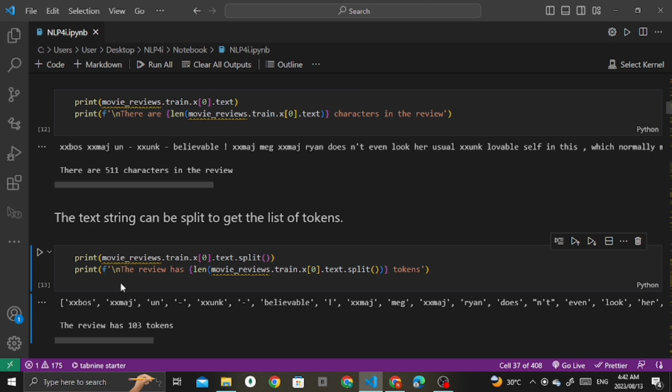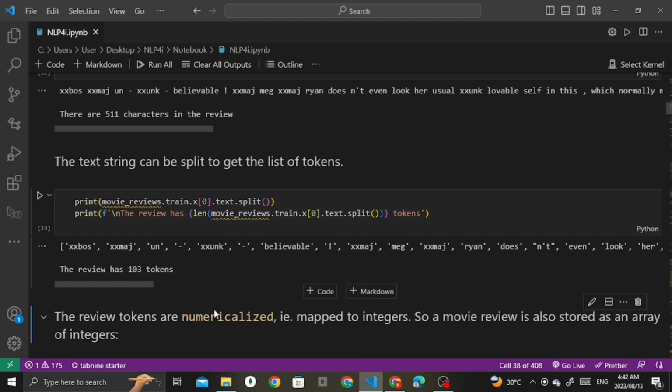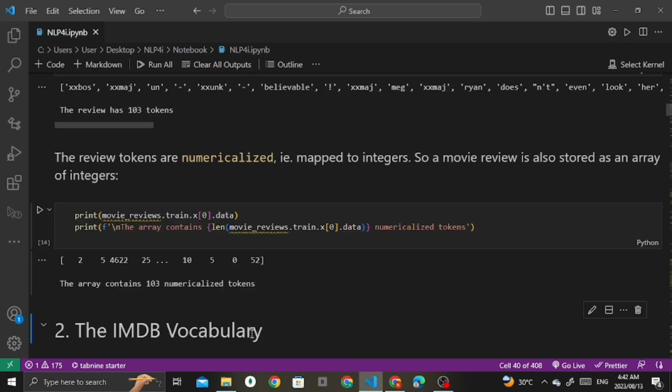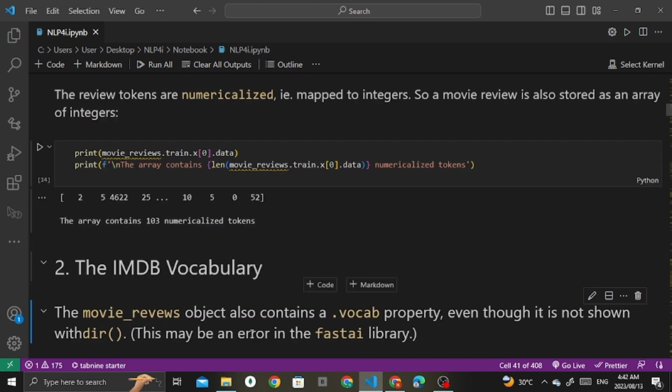This review has 103 tokens, as you can see. XXBOS, which was the beginning of the string, remember, the unknown one, and you can read those special tokens, and maybe some are the ordinary tokens. Here this array contains 103 numericalized tokens. You can see there are different types of tokens here.